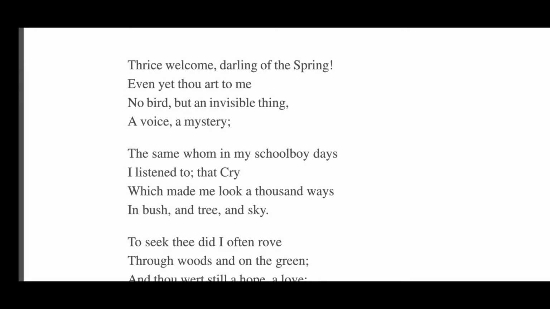The first one is thrice. Thrice means three times. Darling means the favorite. Mystery means secret. In the second line, there is a word art. It is an archaic use of are, and thou means you.